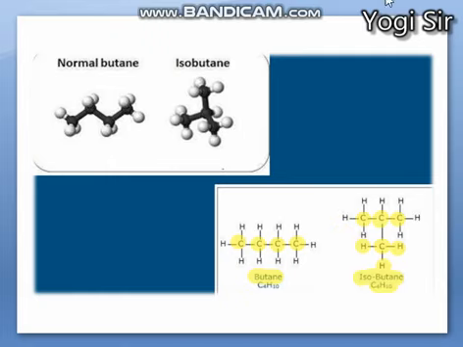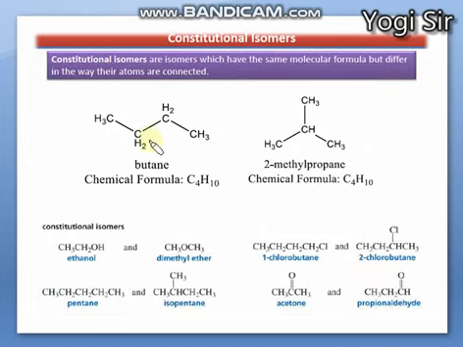Here it is shown that in n-butane, normal butane, all the 4 carbons are linearly connected, while in isobutane or 2-methylpropane there is branching. On the second carbon there is a methyl group, right? They are classified as constitutional isomers, or chain isomers or skeletal isomers of each other.